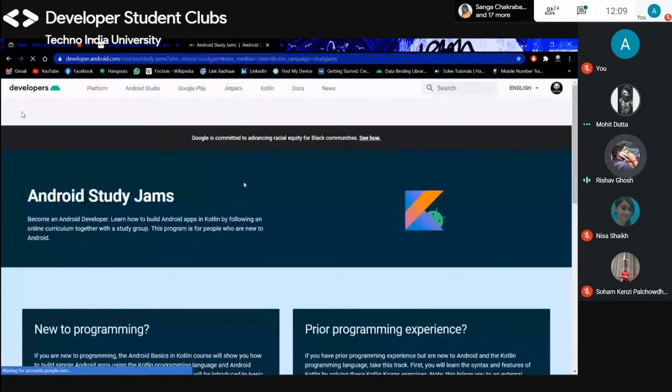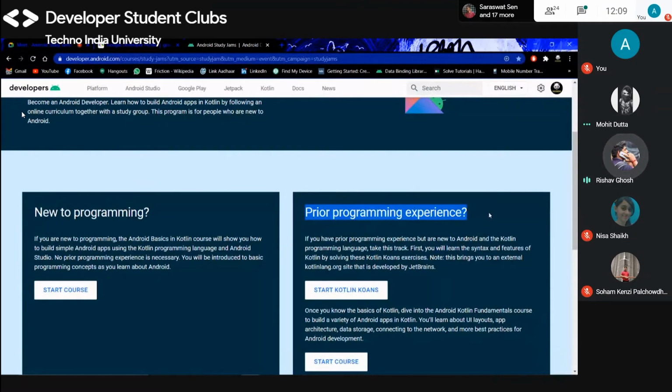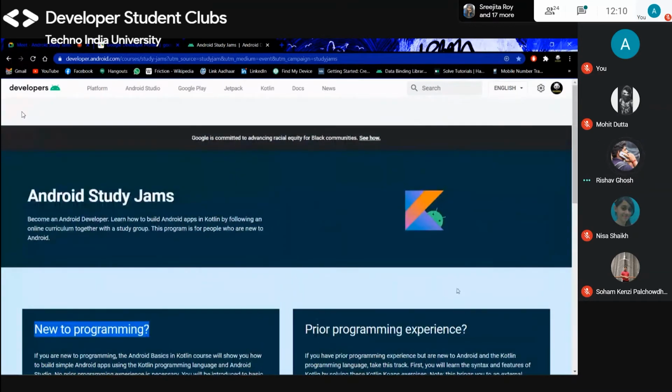You have to complete this one for prior programming experience. If you complete this track, you will earn badges, 10 badges and one certificate. If you complete just this one, you can learn many things but cannot earn anything. So you need to complete this track to earn a certificate from Android Study Jams.